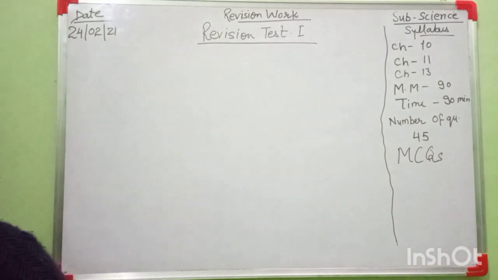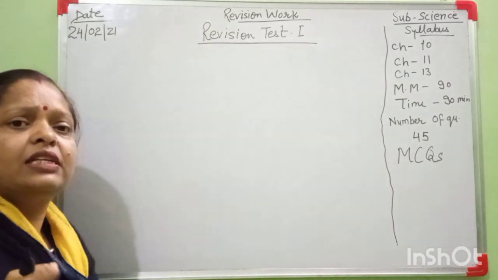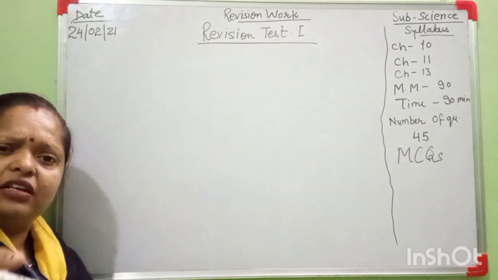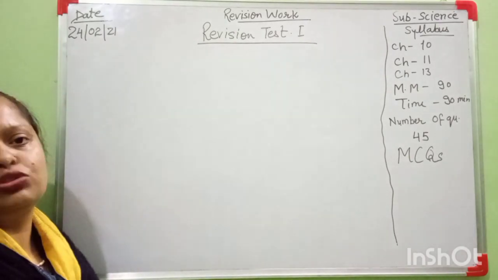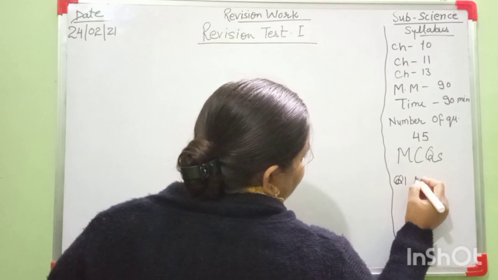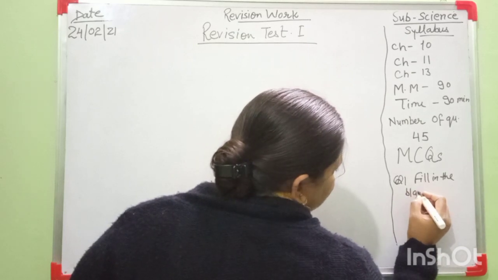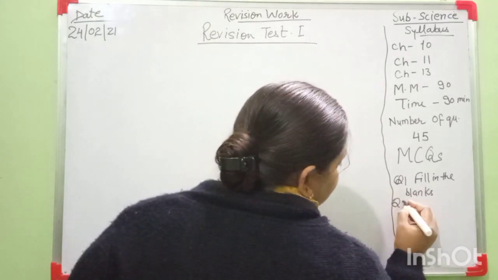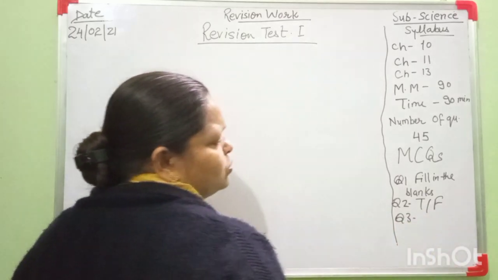In your exam there are 4 type questions. In my subject, first question is fill in the blanks, second may be true false, third one is 2-3 spellings are given and you have to choose the right spelling. Fill in the blanks means there are 2-3 options and you have to choose the correct one. Question number 2 is true false. Then question number 3 is choose correct spelling.